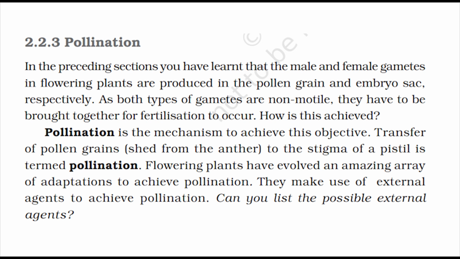Transfer of pollen grains, shed from the anther to the stigma of a pistil, is termed pollination. Flowering plants have evolved an amazing array of adaptations to achieve pollination. They make use of external agents to achieve pollination. Can you list the possible external agents?